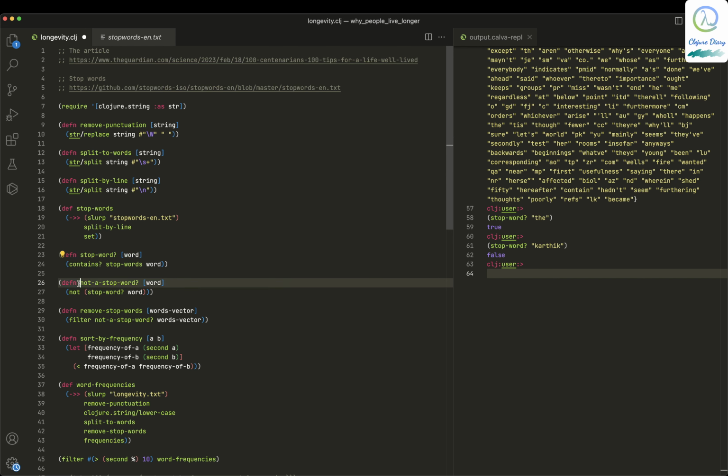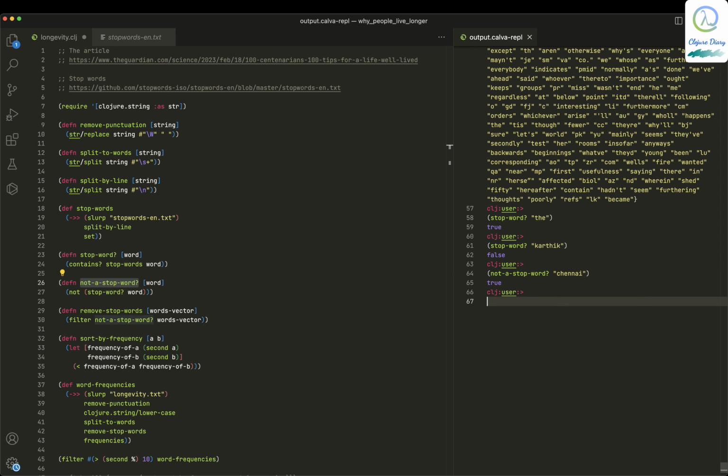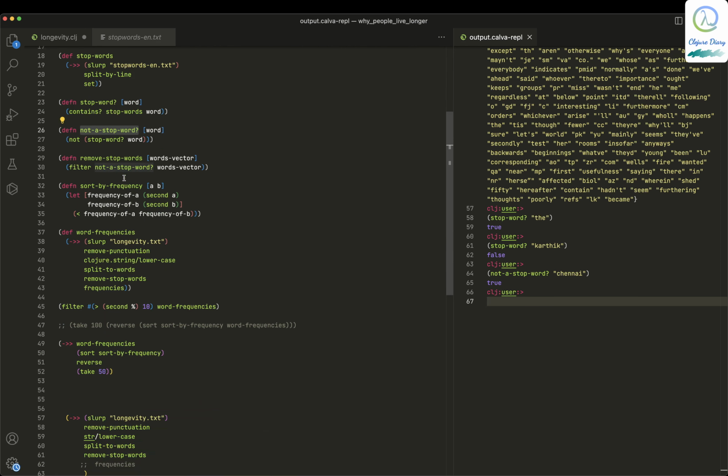Now I'm creating a function called not a stop word. So if I give not a stop word and something like my city, Chennai, it says true. Of course, my city name is not a stop word. So that's how it is. And this remove stop words just filters, or picks out only the words that are not stop words.